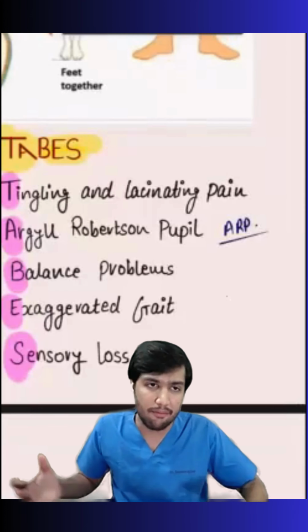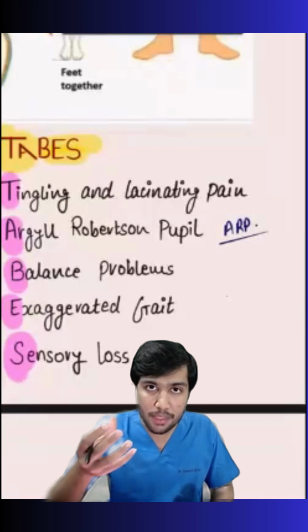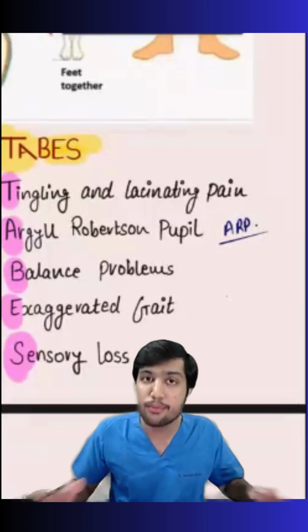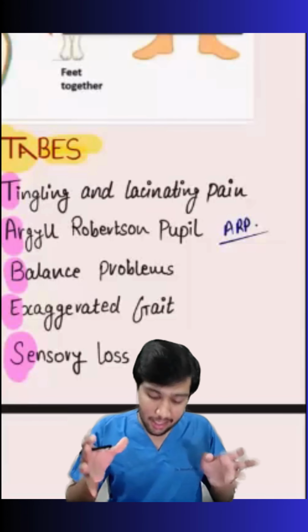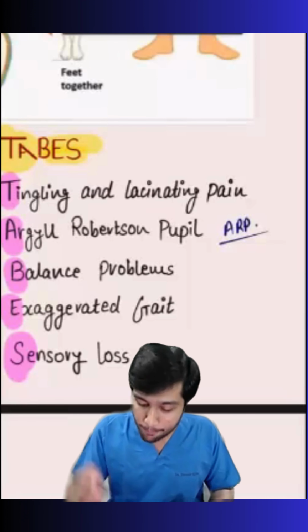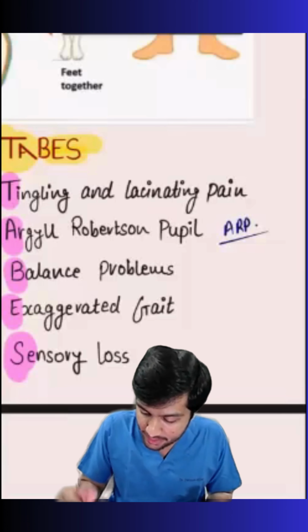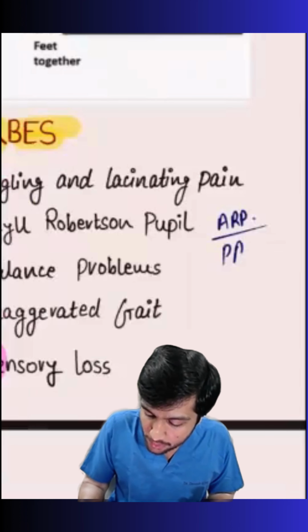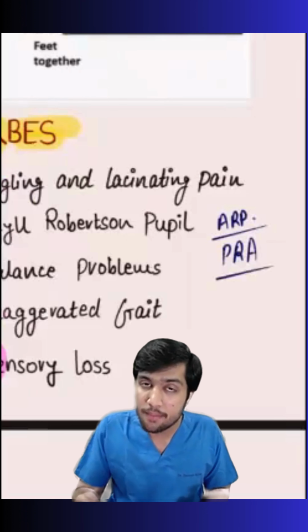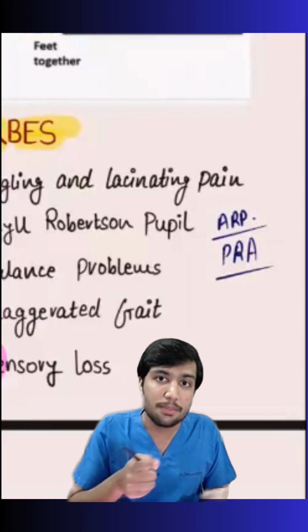In a normal condition, in all of us, if you are throwing light on your eye, your pupils will constrict to protect your eye, to protect your retina. This is known as the pupillary light reflex. So in Argyll Robertson pupil, the pupillary light reflex is absent. You can remember it as in ARP, PRA is absent, pupillary light reflex is absent, and in Argyll Robertson pupil, the accommodation reflex is present.